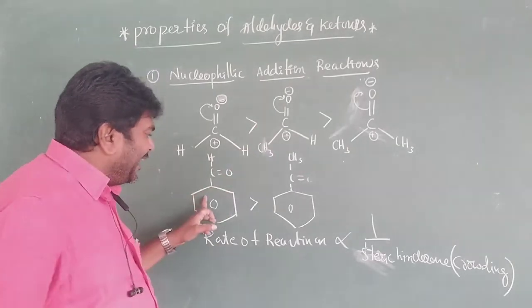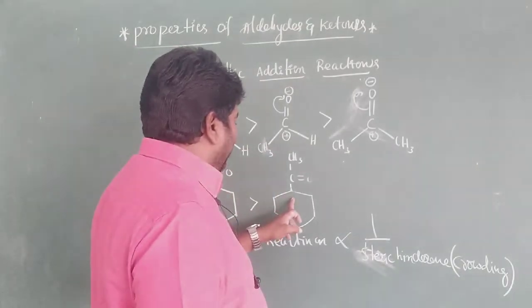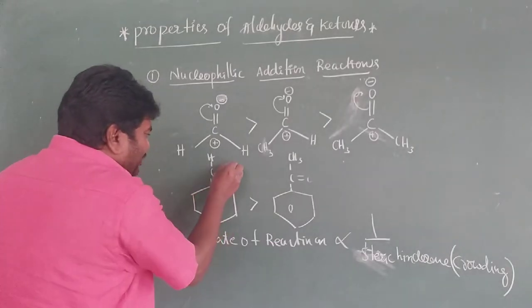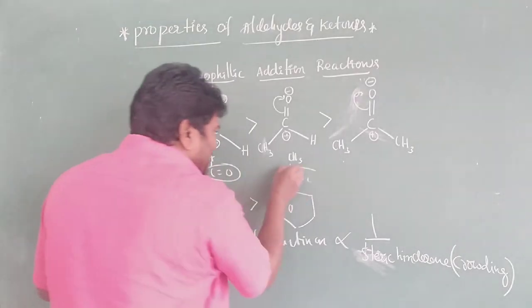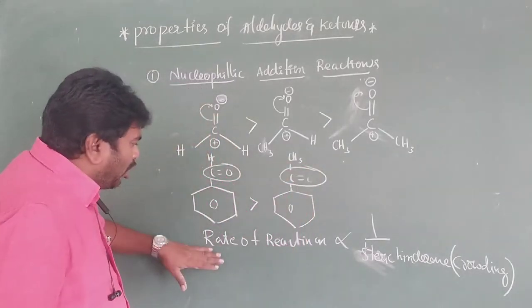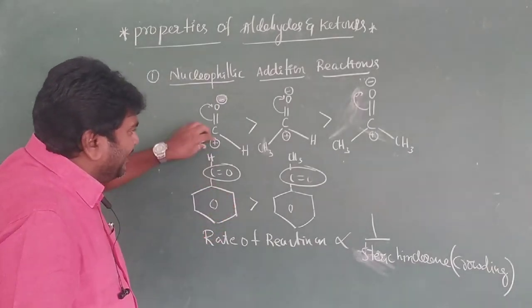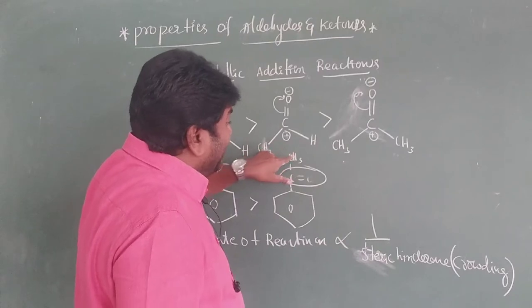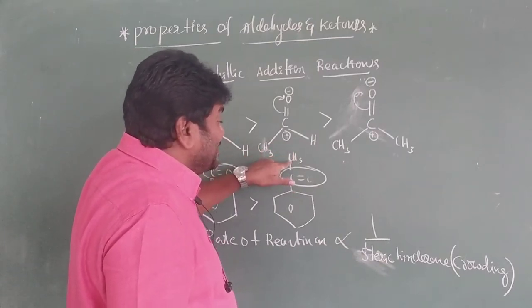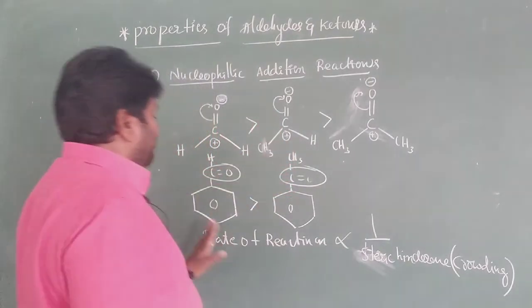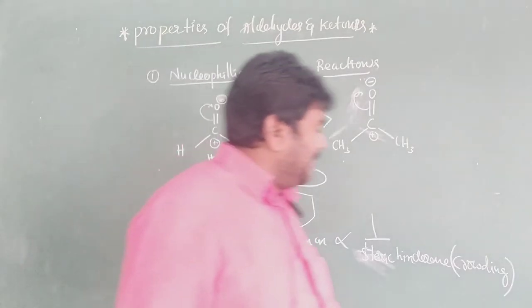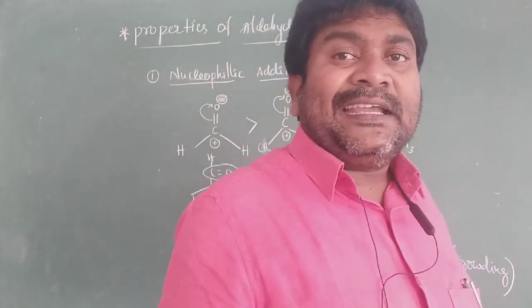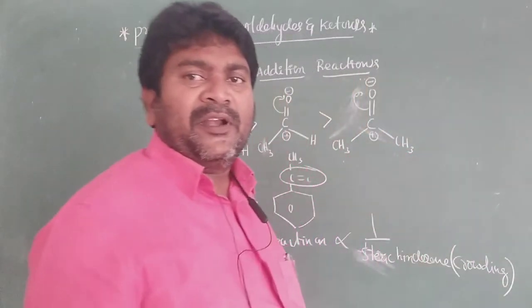Similarly, aldehyde and ketone. Benzaldehyde: this is the carbonyl carbon. So the crowd here is one side phenyl, one side hydrogen. But the crowd here is one side phenyl, one side methyl. Which is more crowded? This is more crowded. That's the reason. Rate of reaction is inversely proportional to steric hindrance. It is very, very important, my dear students.